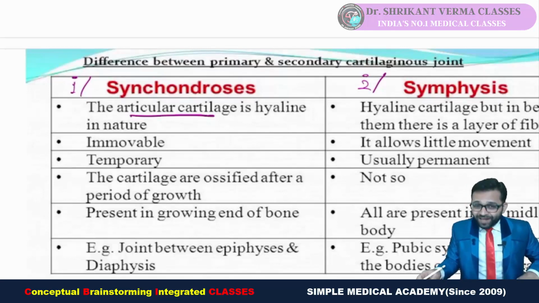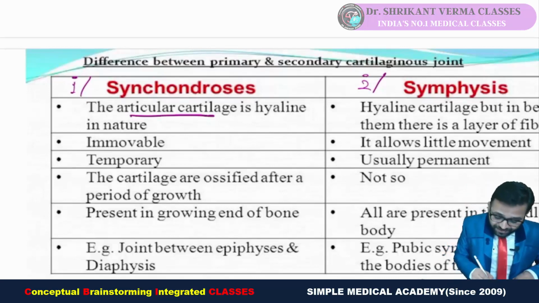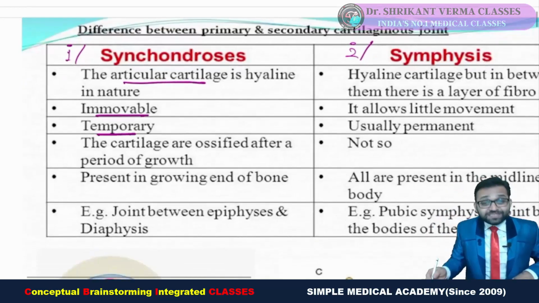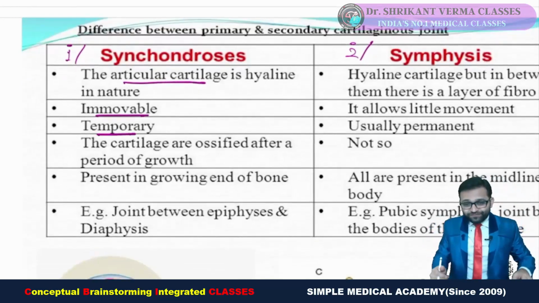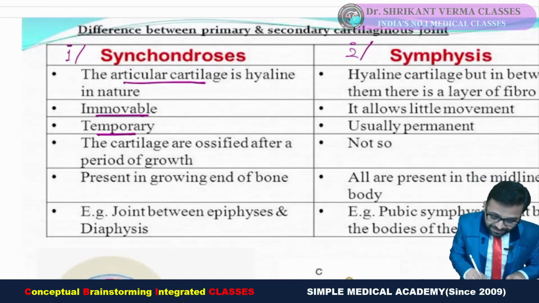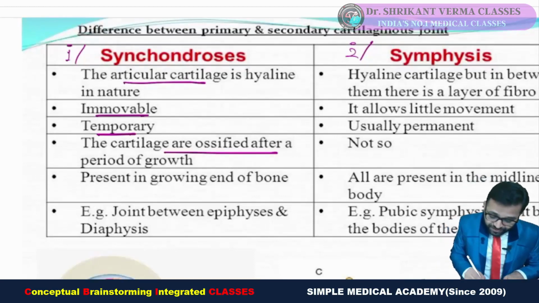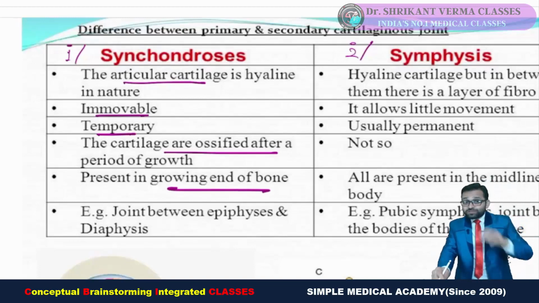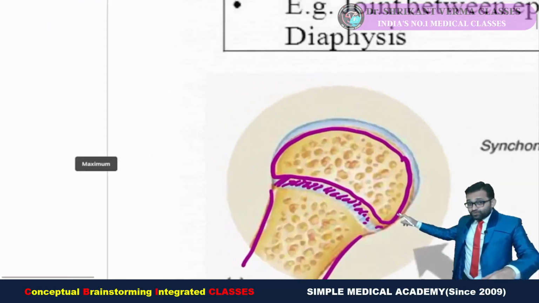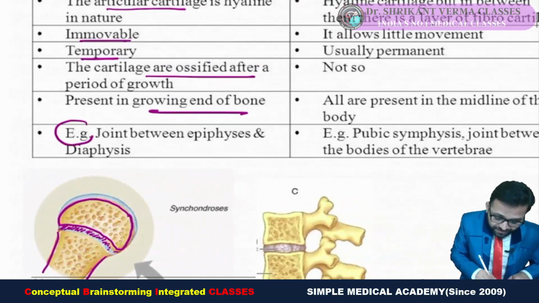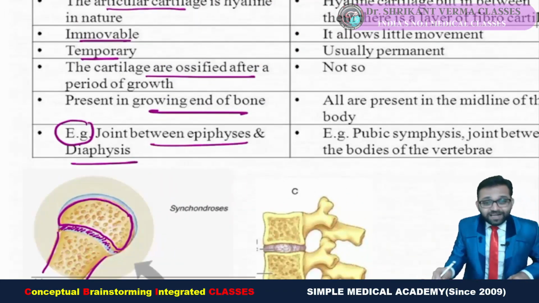Also, you can say primary cartilaginous joint. There is no movement, so it is immovable. Yes, it is temporary because later it ossifies; the cartilages are ossified after a period of growth. It is present at the growth end of the bone, so there is active growth in this area. Example is between epiphysis and diaphysis.